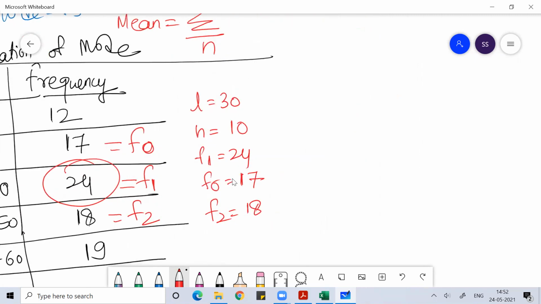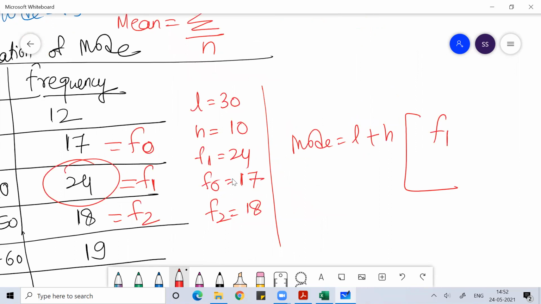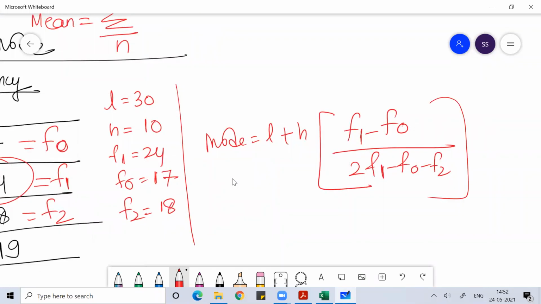Then I'll use the formula of mode. Mode is equal to L plus H into (F1 minus F0) divided by (2F1 minus F0 minus F2). With this formula, I'll find the mode.